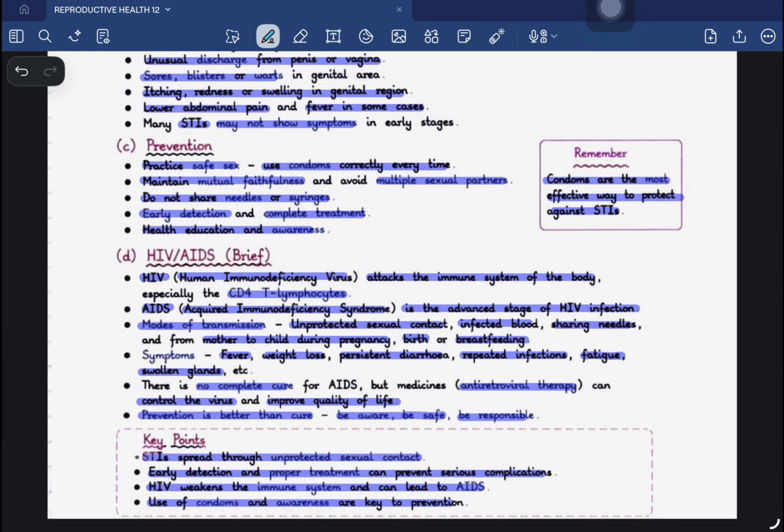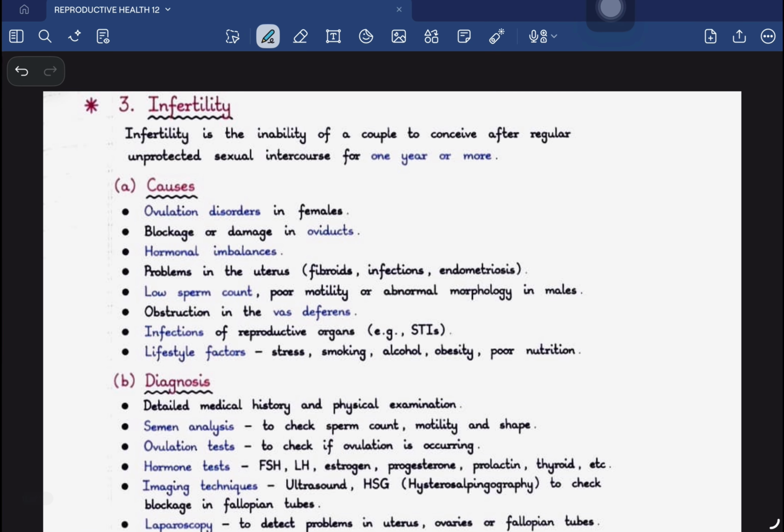In the next slide we will be discussing another important point, that is called infertility. Nowadays, infertility is a very serious concern. There are many couples around us who are unable to conceive a newborn baby even after a successful marriage of 1 year or maybe more. That condition is called infertility.